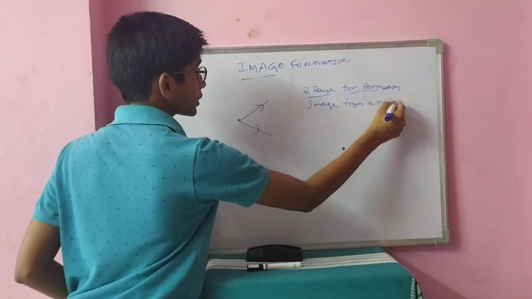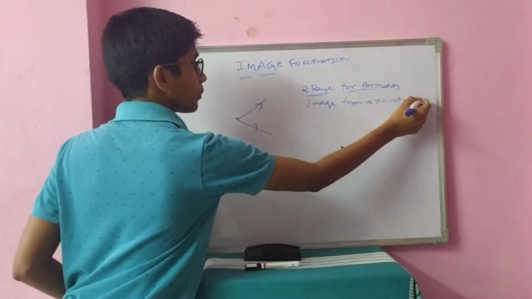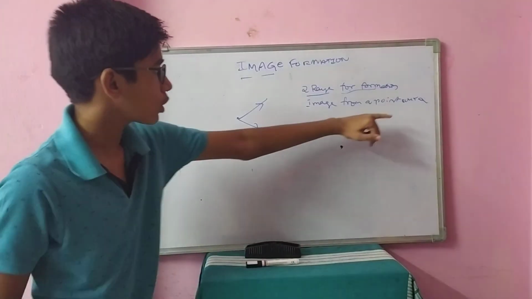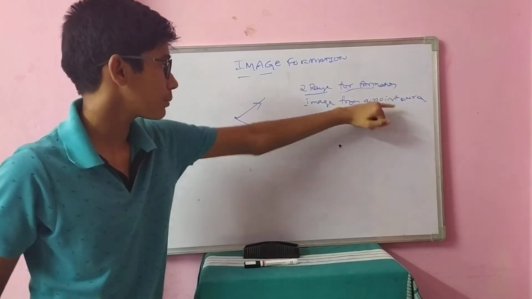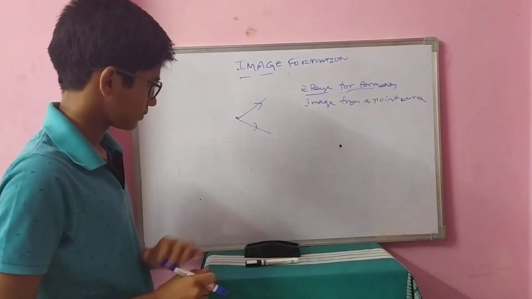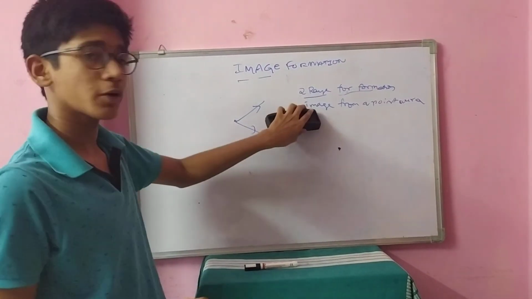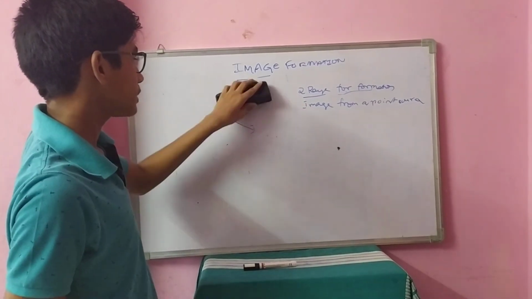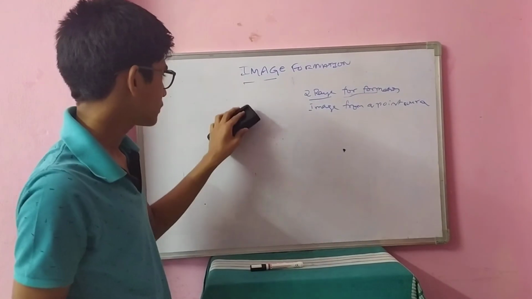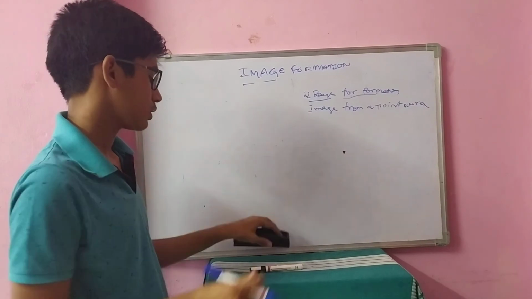Okay? Is this point clear? Two light rays are the minimum for drawing a ray diagram for a point source.